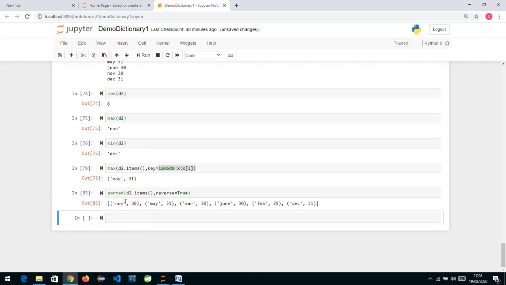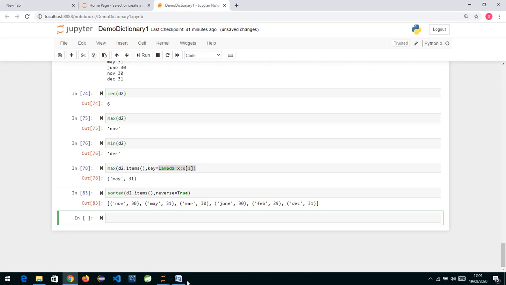If you see, November has come in front now because I have removed that lambda which I had written previously. So if you write just d2.items(), we are passing a list of tuples to the sorted function. From this list of tuples, it takes the first element of each tuple and does sorting according to it, so it is sorting according to keys. You see November, May, March, then J, then F, and then D. And reverse is equal to True means we are asking it to sort in descending order.